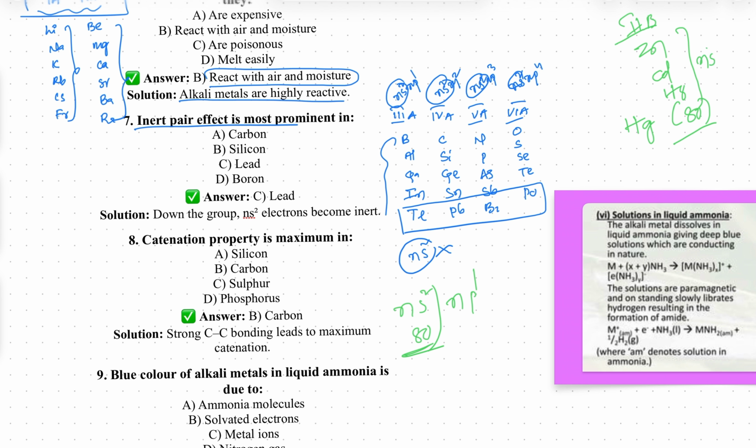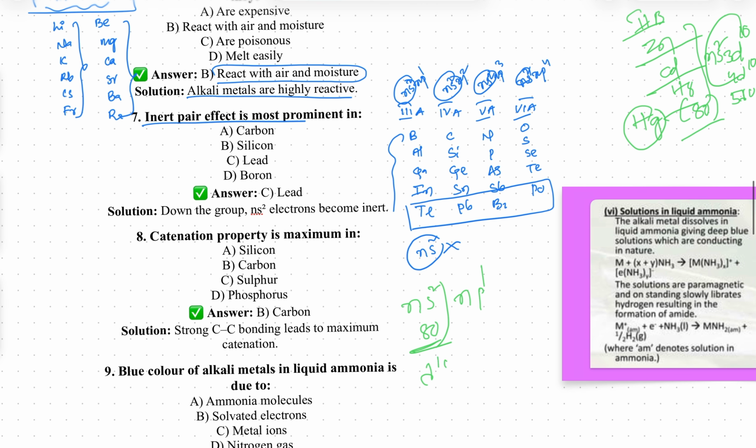Here we can see 3d10 electronic configuration, 4d10 electronic configuration, 5d10 electronic configuration present in all these elements. So d10, they are noble metals. Like mercury also has d10 electronic configuration. After d10, whatever electrons are there, up to 80, this is also a noble metal. Whatever electrons are there in the p orbital will participate in chemical bonding.